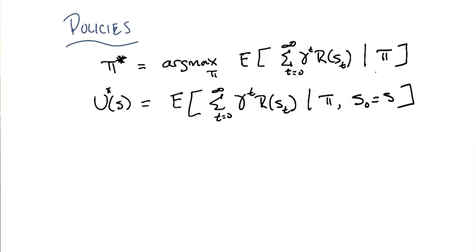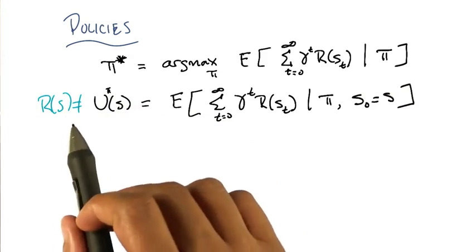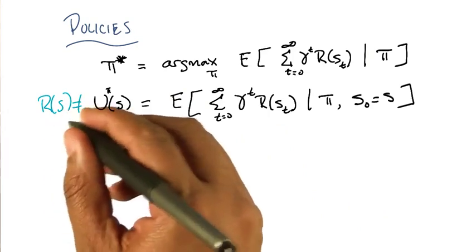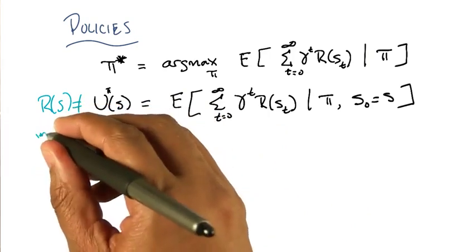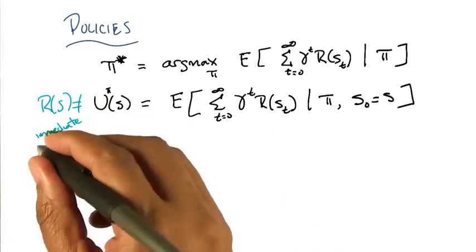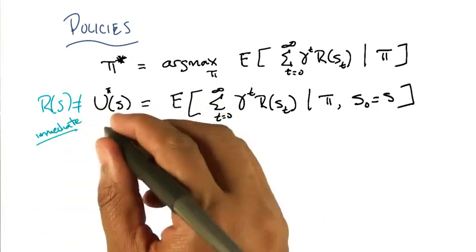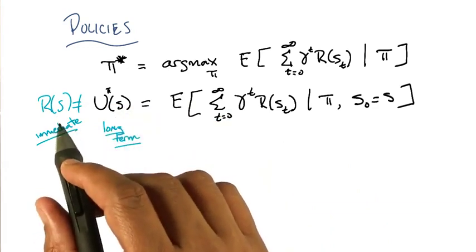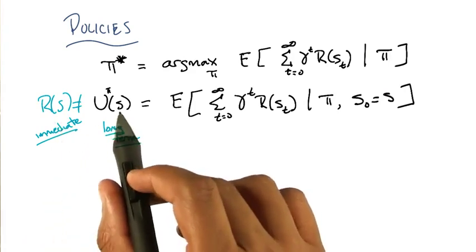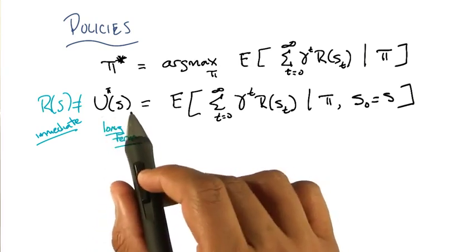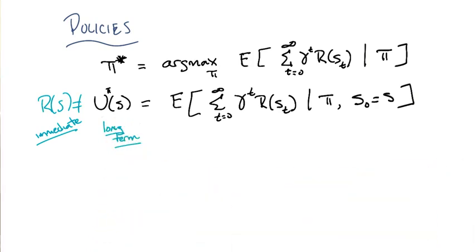Yeah. Very important point here, Michael, is that the reward for entering a state is not the same thing as the utility for that state, right? In particular, what reward gives us is immediate gratification or immediate feedback. But utility gives us long-term feedback. Does that make sense? So the reward for a state is the actual value that we get for being in that state, while the utility for a state is both the reward that we get for that state, but also all the reward that we're going to get from that point on. I see. So, yeah, that seems like a really important difference.